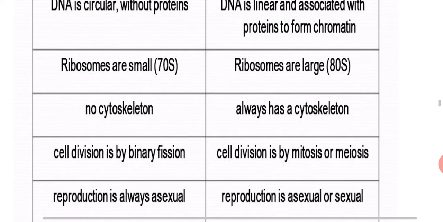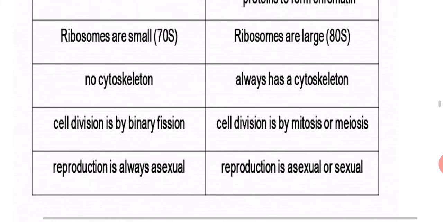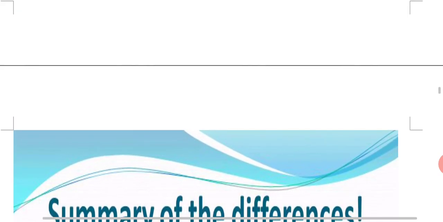Reproduction is always asexual in prokaryotes, but in eukaryotes reproduction is asexual, sexual, or both. So these are the basic differences between prokaryotes and eukaryotes.